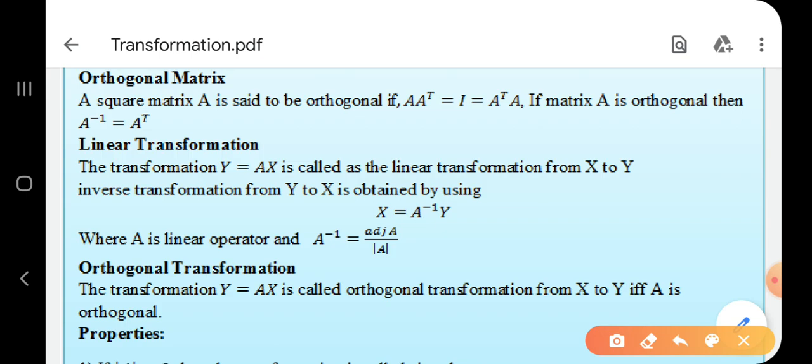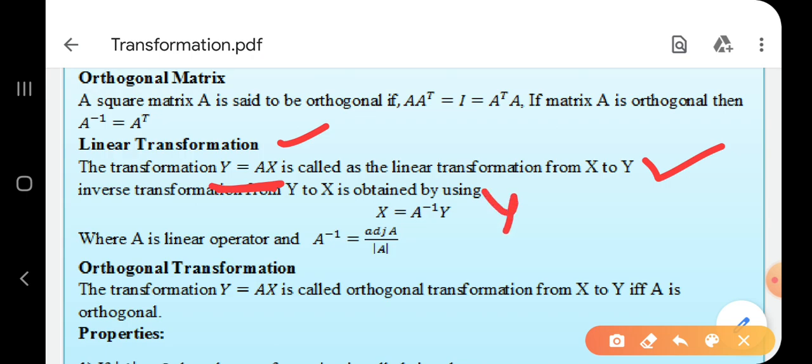A transformation y is equal to Ax is called linear transformation from x to y. First see carefully, it is y is equal to Ax. It is a transformation from x to y. Means by changing the value of x, I get y. I am writing some equations here.